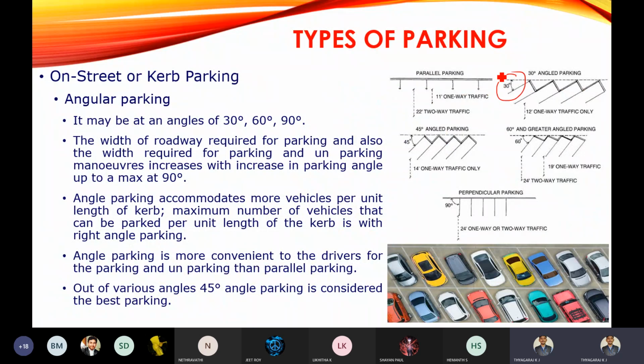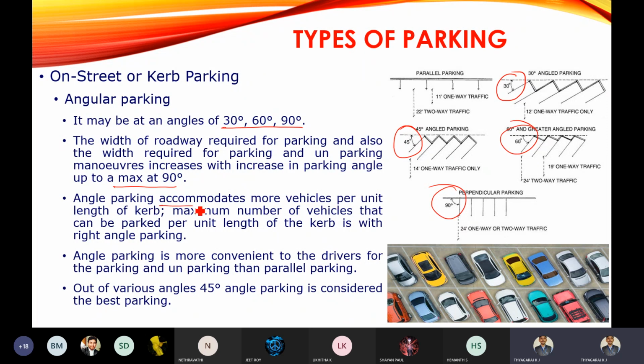You can see here 30-degree angular parking, 45-degree angular parking, 60-degree, then 90-degree angular parking. So it may be at an angle of 30, 60, 90 or 45 degrees. It requires more space than parallel parking because of the angle. That is, it will increase up to 90 degrees. The width of the roadway required will increase up to 90 degrees.